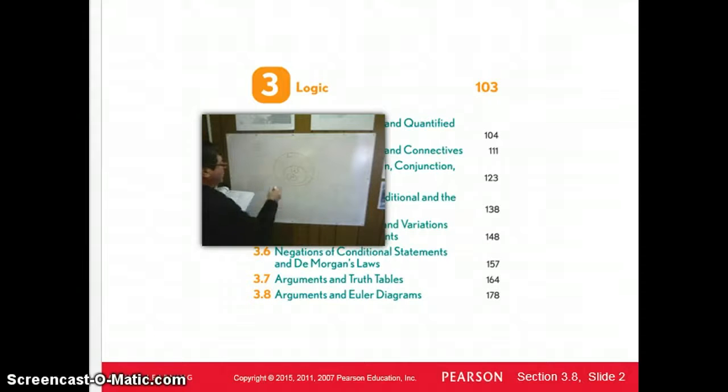What can we conclude about poets and people that appreciate language? Therefore, all poets appreciate language. Is that true? We could see, using the idea of the circles, the set theory, how we organize things, this must be true, and so that is a valid conclusion. Okay. That was number 1.